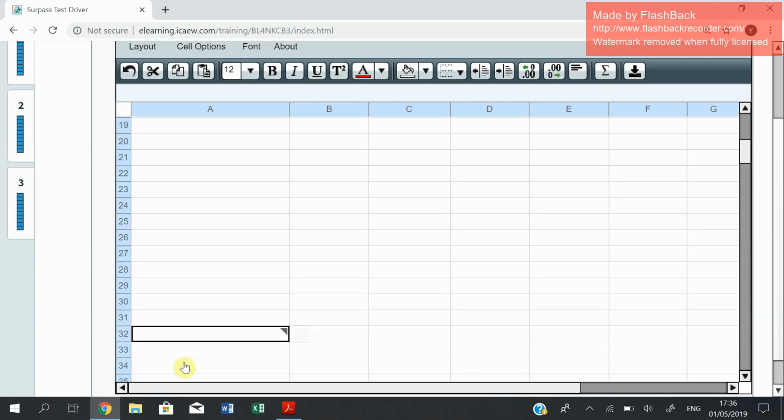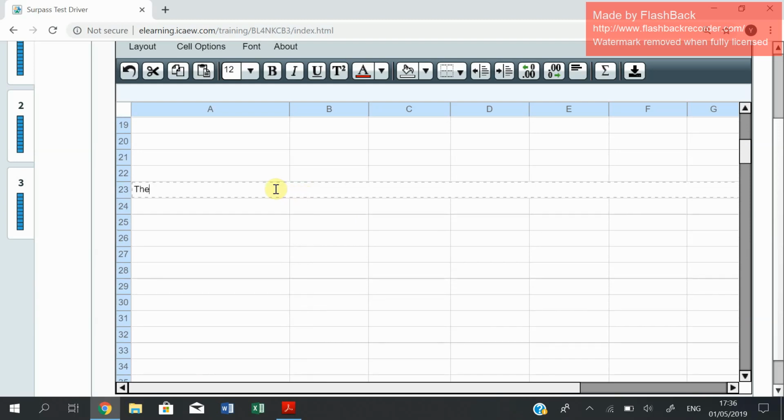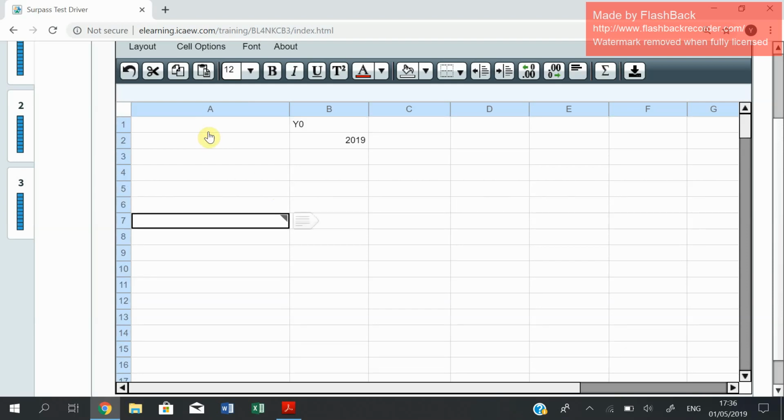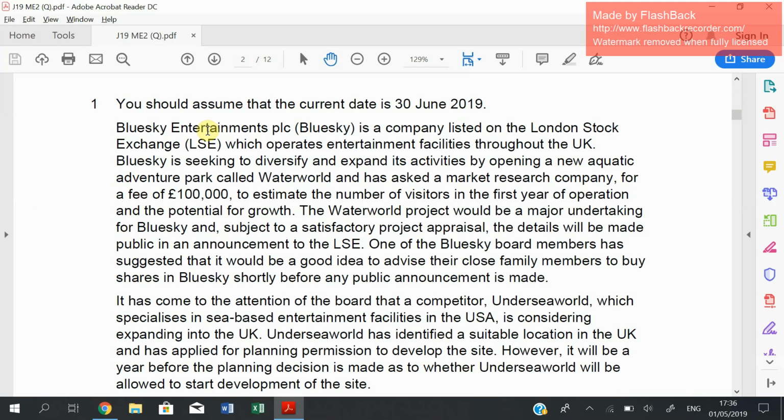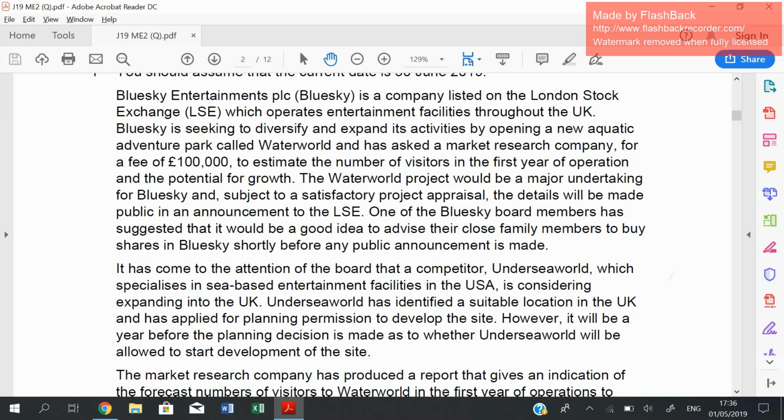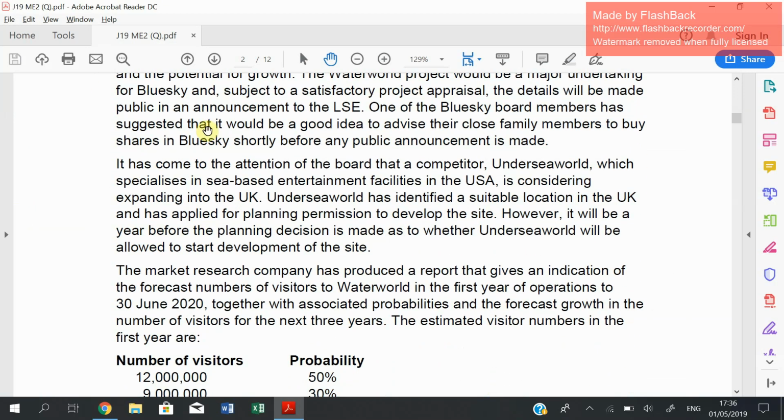So you should say, for instance, and we are going to include it here, leaving enough space for the NPV computation, that the market research fee is a sunk cost and therefore ignored in the computation. Here you show that you are going to get your 1 mark. Get back to that. To estimate the number of visitors, the market research, etc.